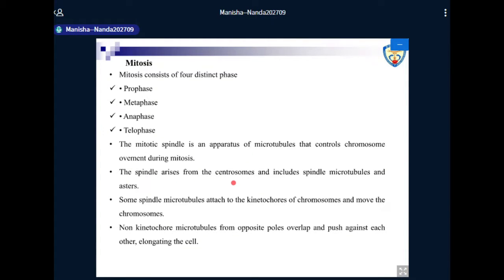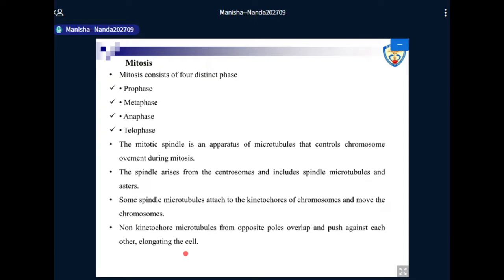The spindle arises from the centrosomes and includes spindle microtubules and the asters. Some spindle microtubules attach to the kinetochores of chromosomes and move the chromosomes to the opposite poles, whereas the non-kinetochore microtubules form from opposite poles, overlap and push against each other, thus elongating the cell.